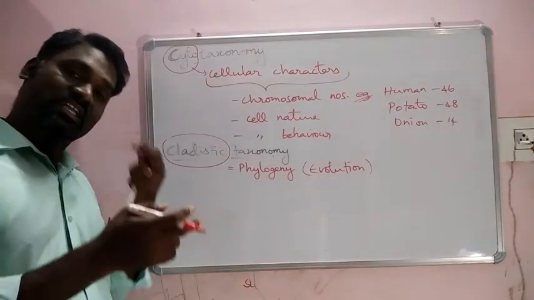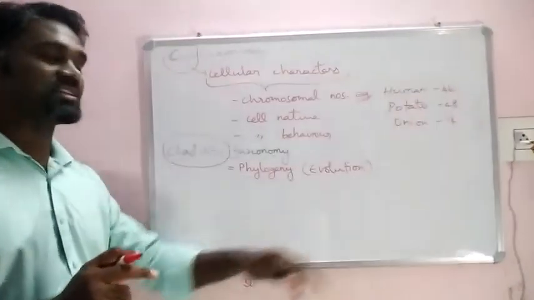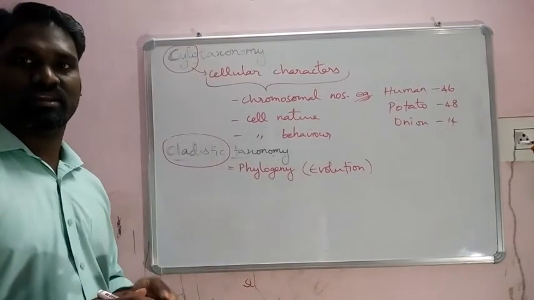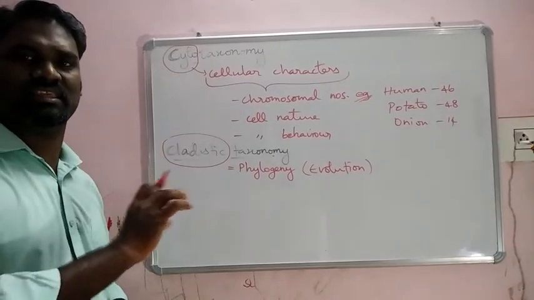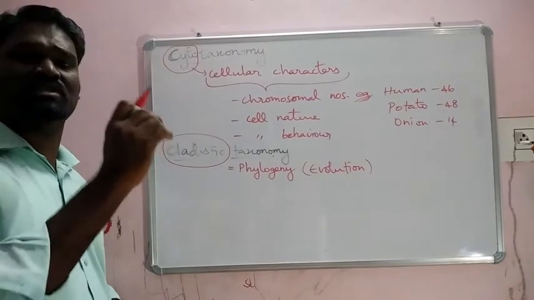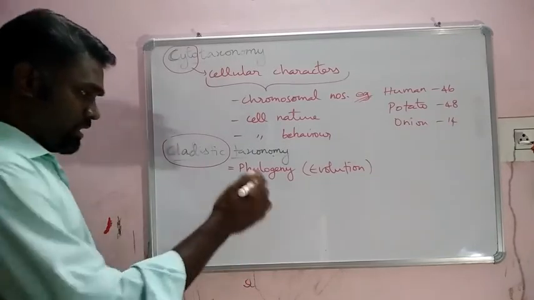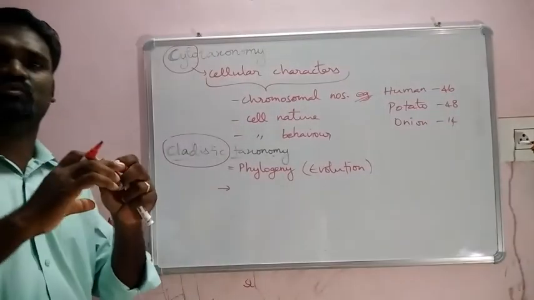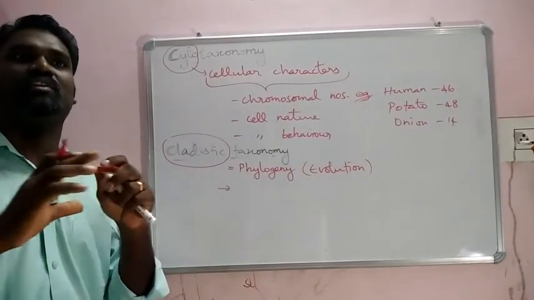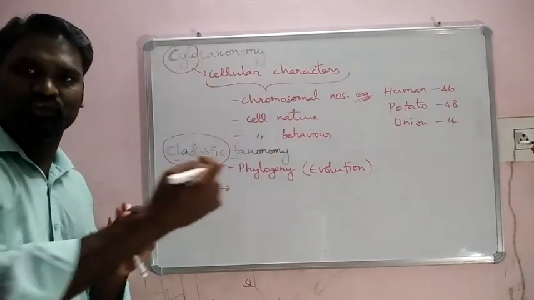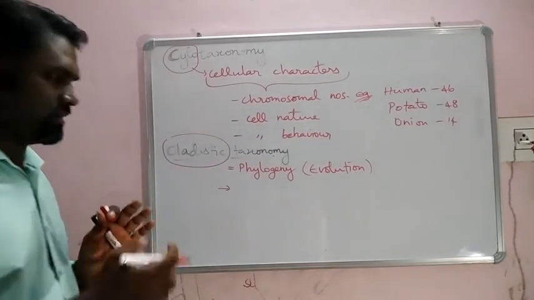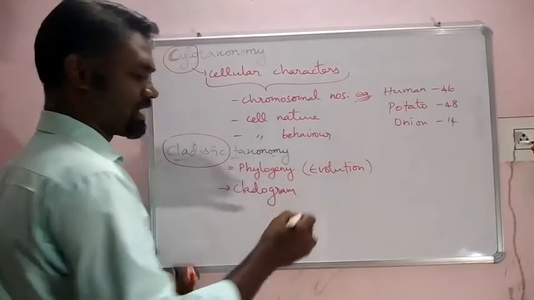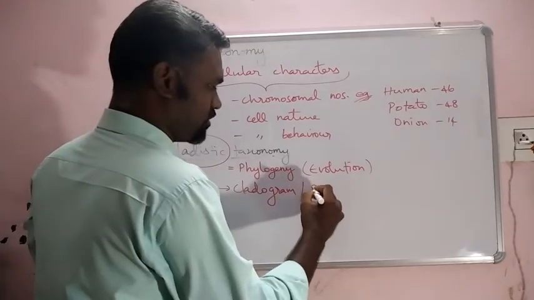If the taxonomy is done based on evolutionary characters, then we need cladistic taxonomy. Evolutionary traits, the same word, it is completely related to the phylogenetic system of classification. When we want to show that phylogenetic relationship, we need to represent it with a flowchart, showing the connections. That flowchart representation is known as a cladogram. Otherwise, we can call it a phylogenetic tree.